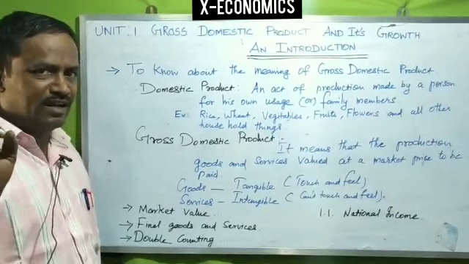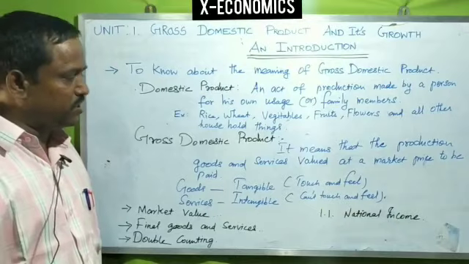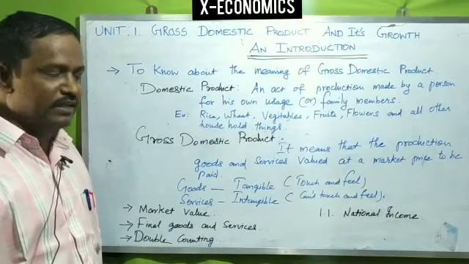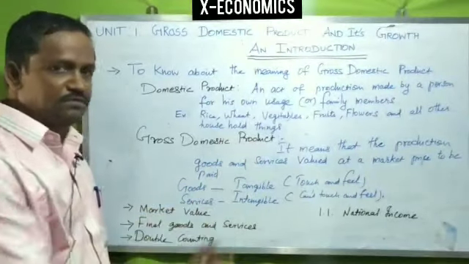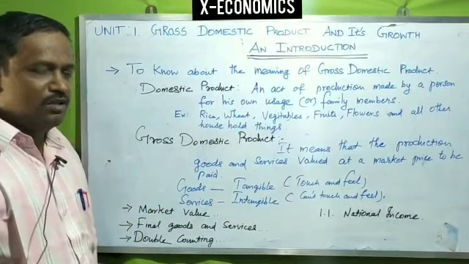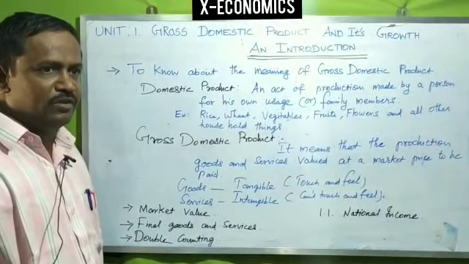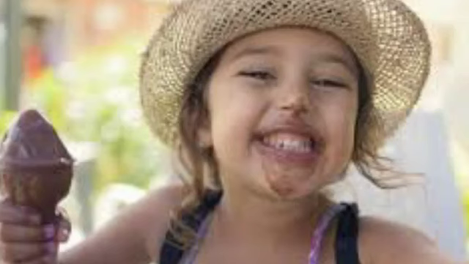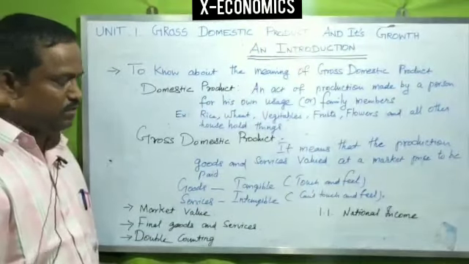Now we are going to see the main concept, gross domestic product. It means the production of goods and services valued at a market price to be paid. Here we must understand goods and services. Goods are tangible items. What do we mean by tangible? Touch and feel. For example, if you buy ice cream, we can touch the ice cream and taste it, so you get the feel. That is what we call tangible items, touch and feel.